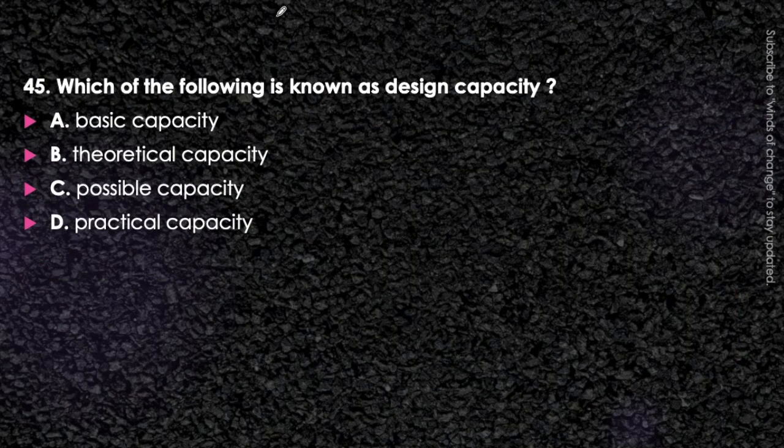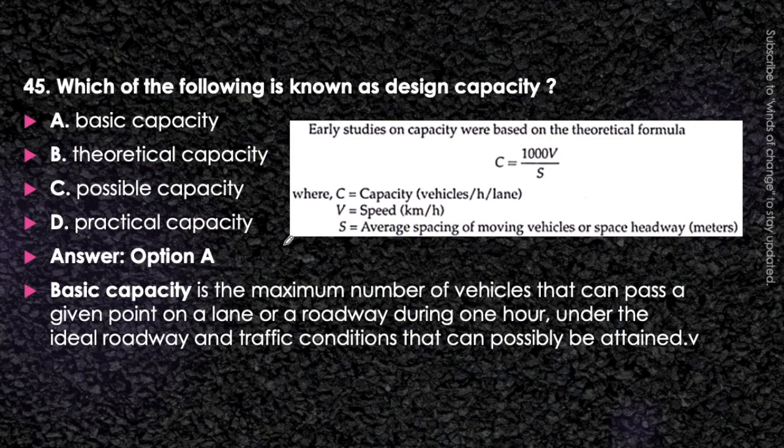Next question. Which of the following is known as design capacity? Basic capacity, theoretical capacity, possible capacity, or practical capacity? Think about it. It will be basic capacity, that is option A is correct. We have explained all these capacities in the video of revision of traffic engineering only. You can watch it there.